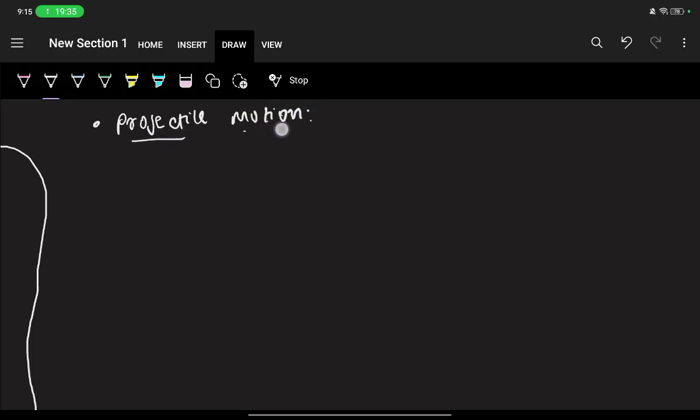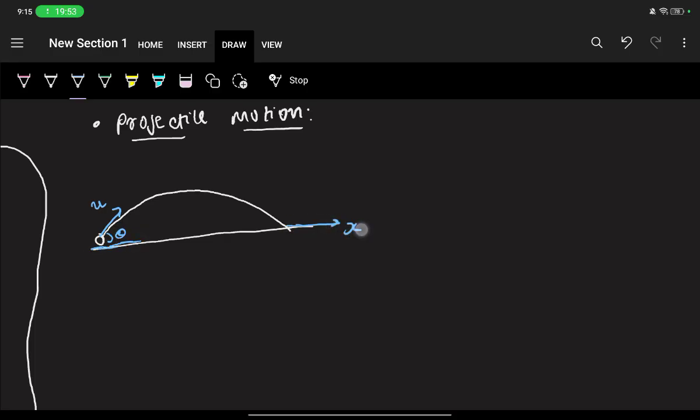So in projectile motion, the object follows a parabolic path. Are you getting my point? Let's say we are projecting this ball with the speed u, and right now it is making an angle theta. As you know, this is the x direction and this is the y direction.